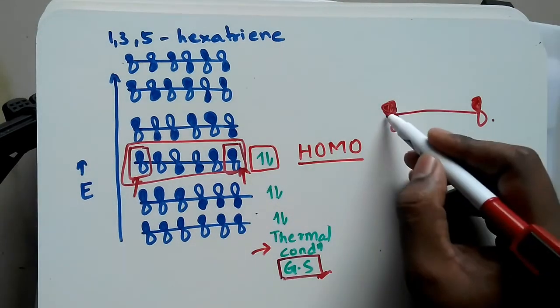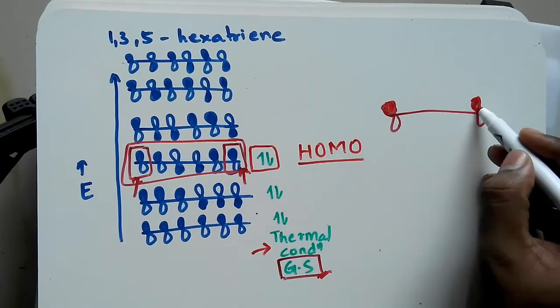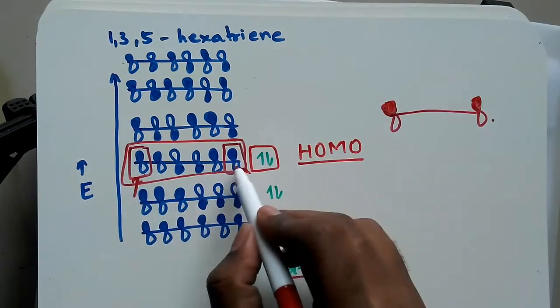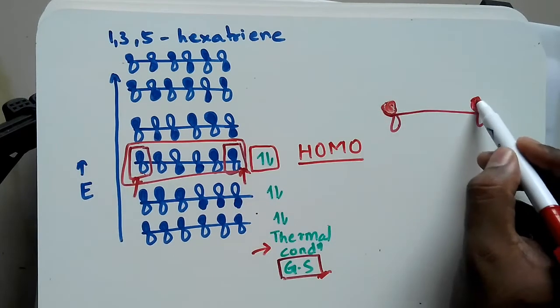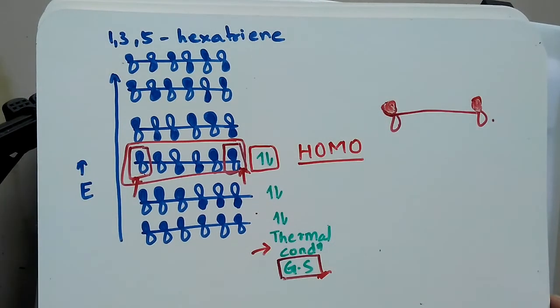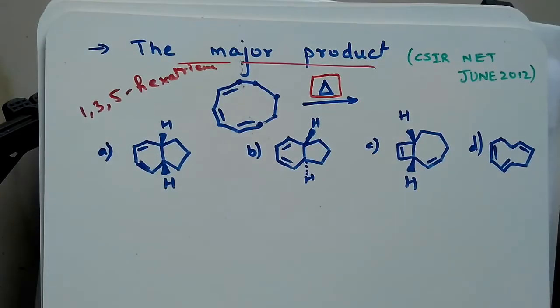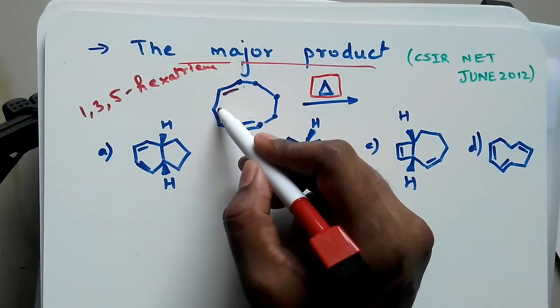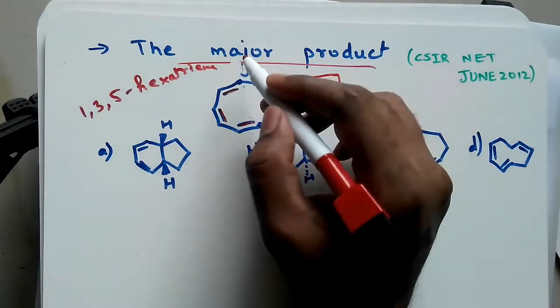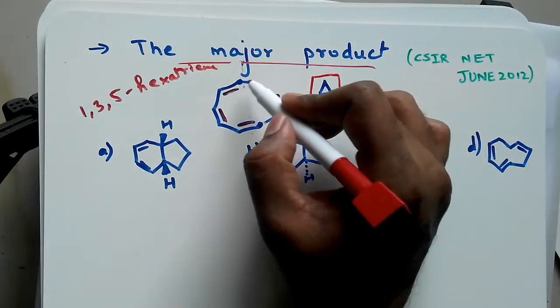The most important thing is that the two phases at the last carbons are on the same side. So let's get back to the question. Since this is an example of 1,3,5-hexatriene, we are using the HOMO of 1,3,5-hexatriene.